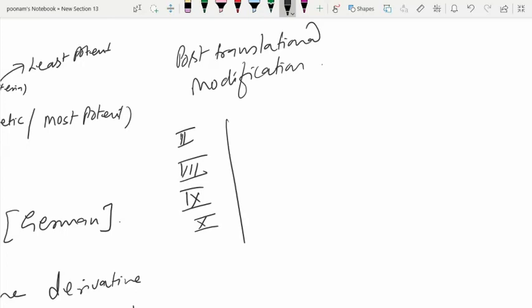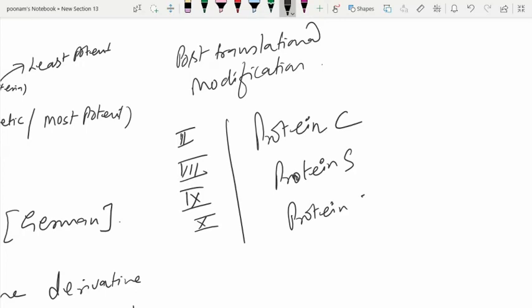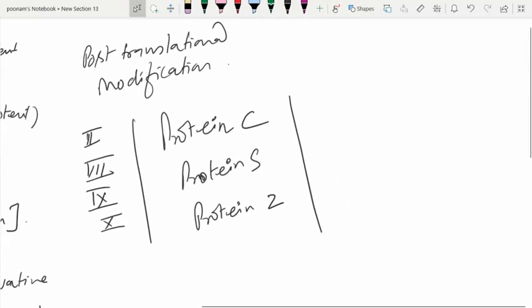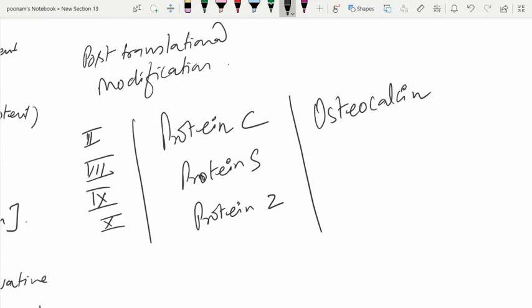In addition to these proteins, we have protein C, protein S and protein Z, which are also getting modified in a vitamin K dependent manner. And we also have certain bone proteins like osteocalcin and matrix GLA protein.